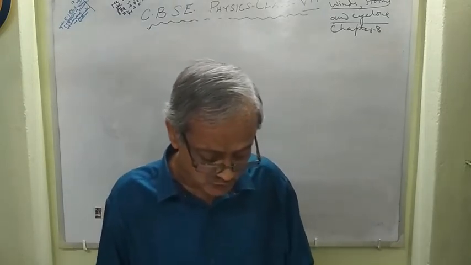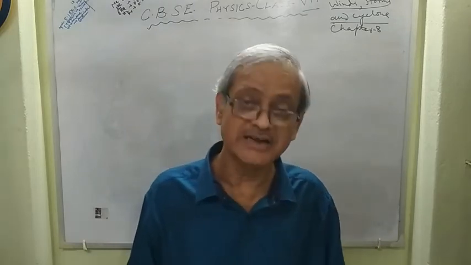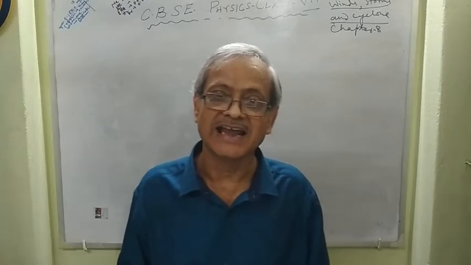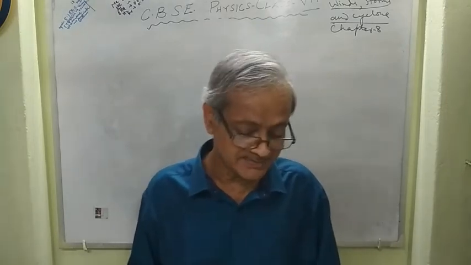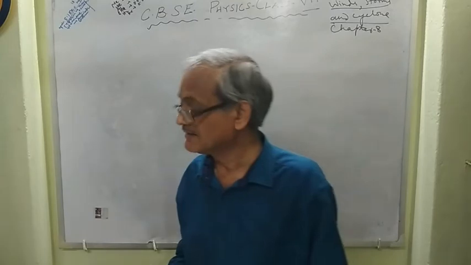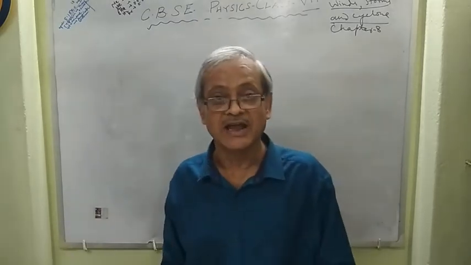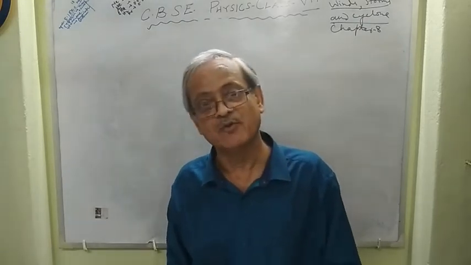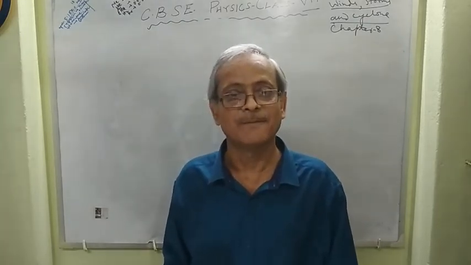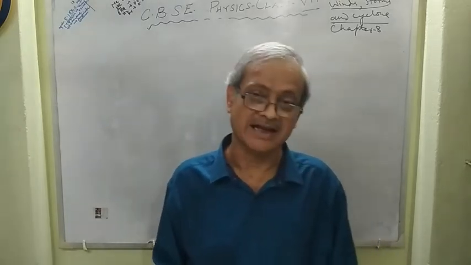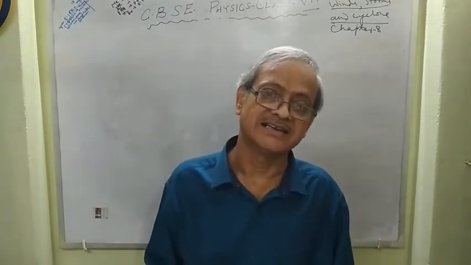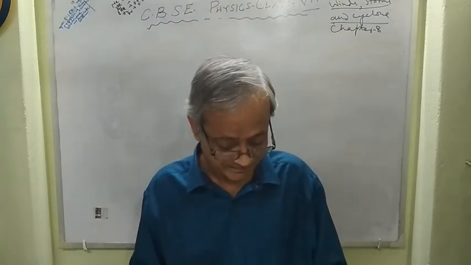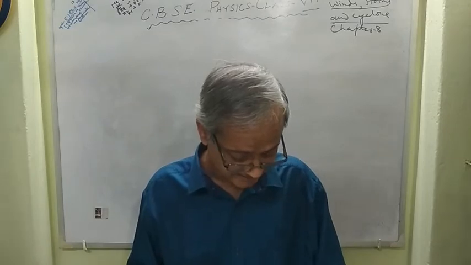The instrument used to measure the speed of wind is called the anemometer. What will be the spelling? A-N-E-M-O, anemo, A-N-E-M-O-M-E-T-E-R, anemometer. Anemometer is a device used for measurement of speed of wind. Right?